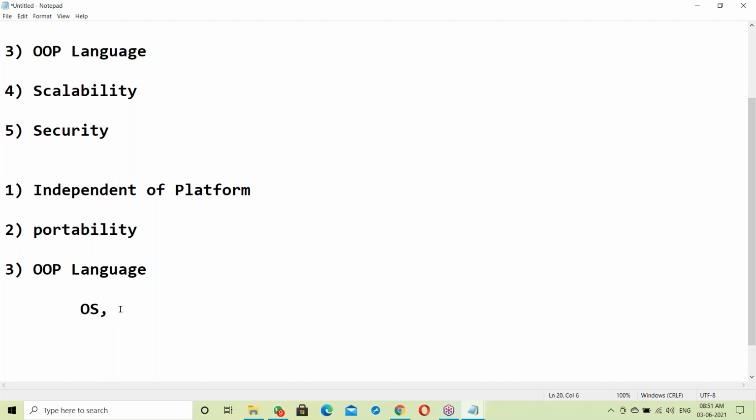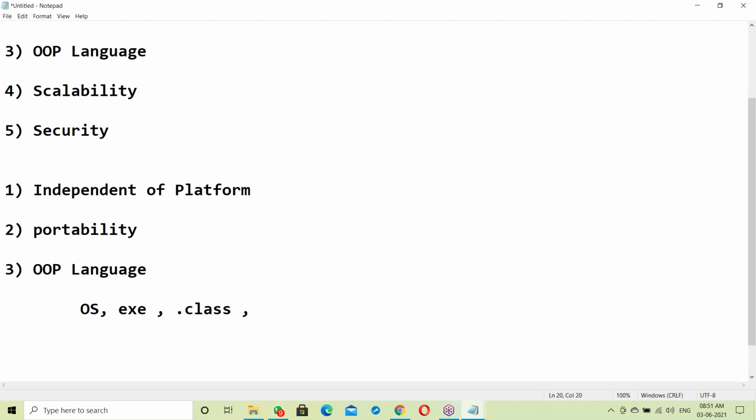Next, what is an exe file? An exe file is OS dependent, and you need to know why. Next, about the dot class file: in Java, everything is a dot class file. What is the difference between these two? An exe file is OS dependent, and a dot class file is independent of OS. We'll discuss these topics.